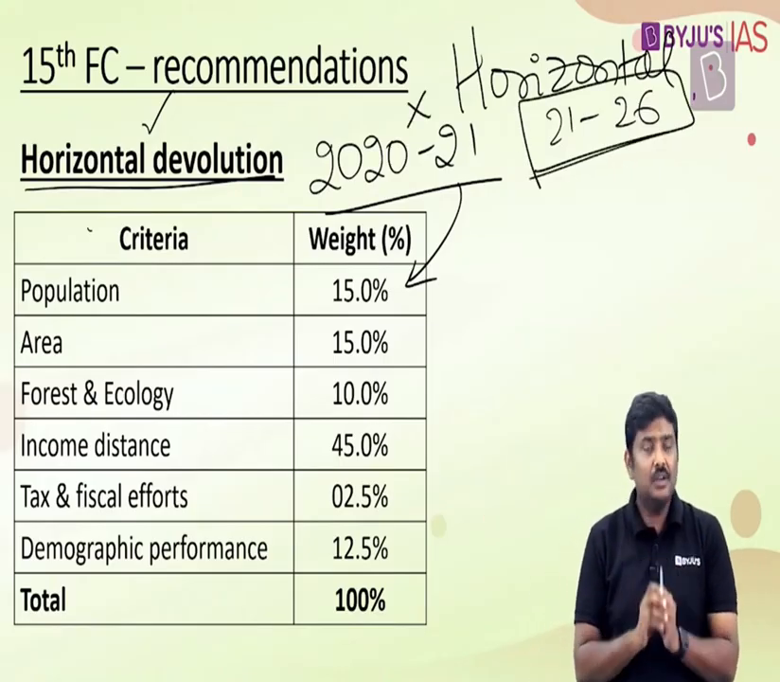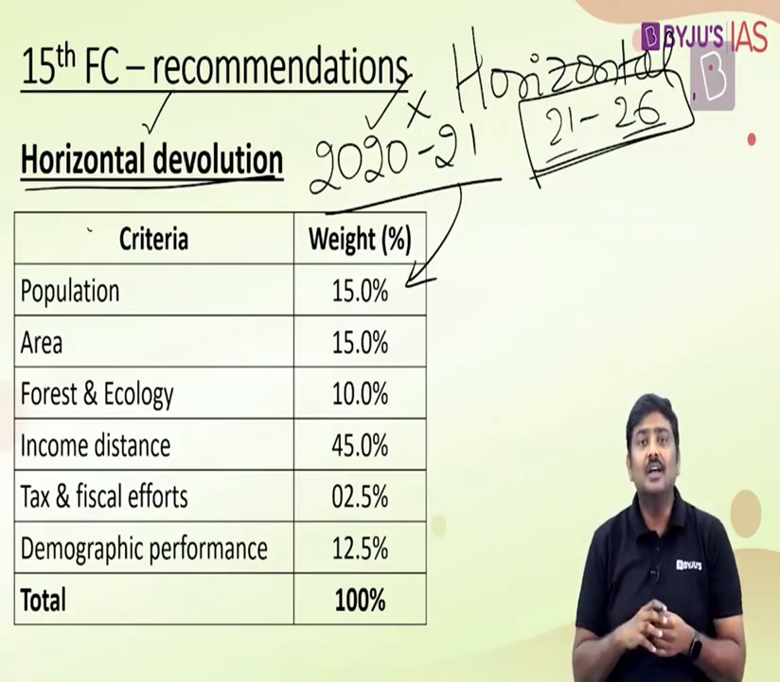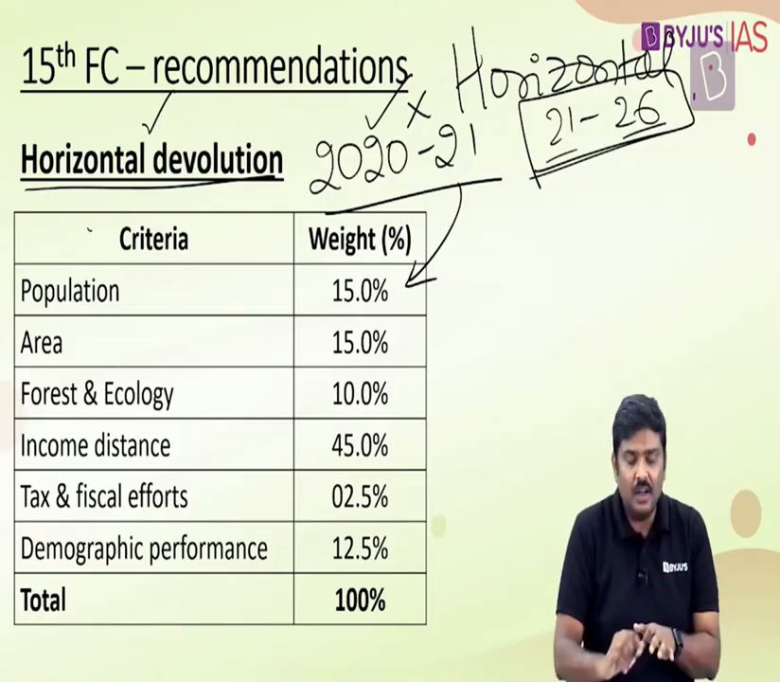I'll give the statement here. The same formula was given by the 15th Finance Commission for 1 year, 2020-21. And again, we are using the same formula for the tenure 2021 to 2026. Does it mean that states will receive the same amount of tax devolution as they received in 2021?